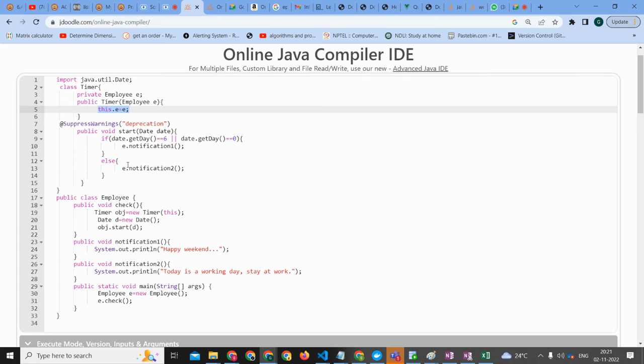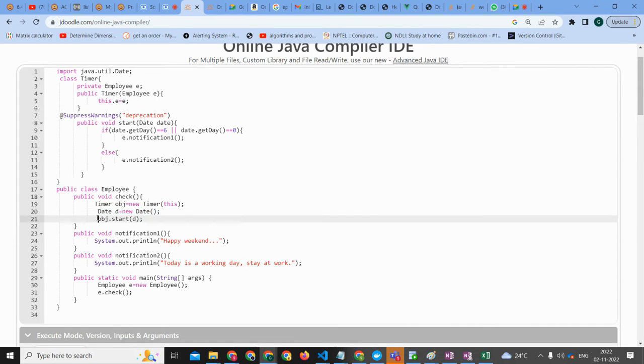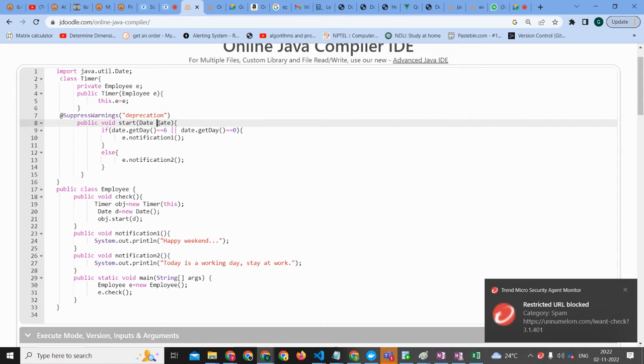Okay. So now we are calling the date object. Is there a date constructor too? Where is the date class here, first? There is no date constructor in the date class. It's fine. They are importing dates from here. Achha, it is start. So obj dot start, we will call now. What is obj? Obj is the timer object, all right? And we are passing the date object here. The start method is here, and we are passing the date object. Go ahead.